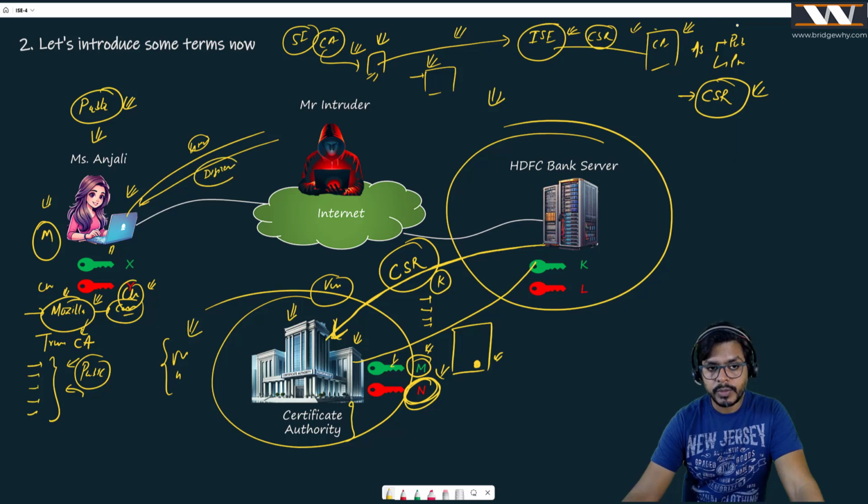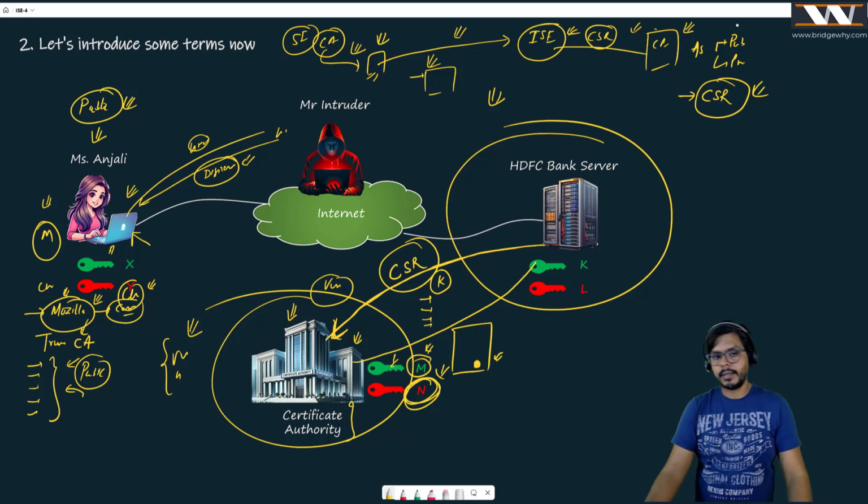I will show you in tomorrow's class, or whenever the next class is happening. Here, the HDFC Bank server certificate is signed by DigiCert, right? And Anjali is going to check it using the public key of the certificate authority DigiCert, which is already there in Mozilla Firefox or maybe in Chrome.